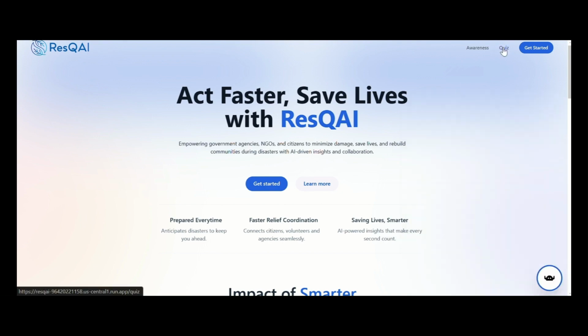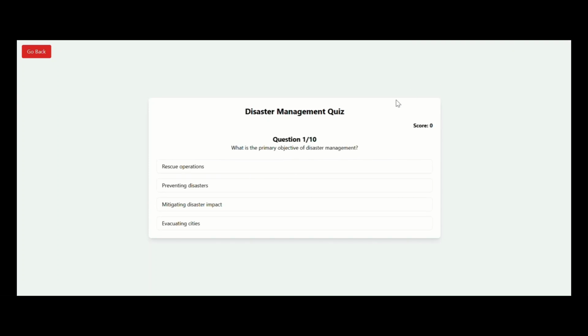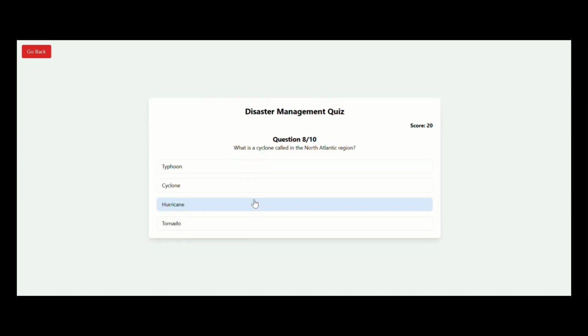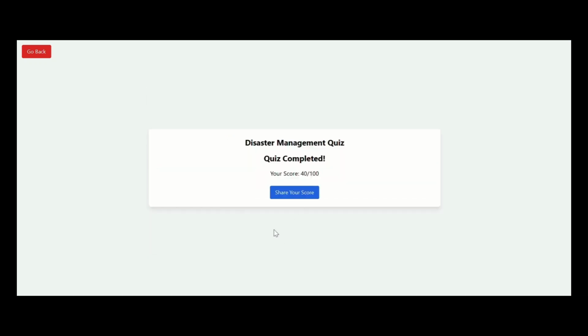The quiz feature in Rescue AI is designed to help users assess their knowledge and readiness regarding disaster management, from general disaster preparedness to specific actions for handling events like earthquakes, floods, or cyclones.